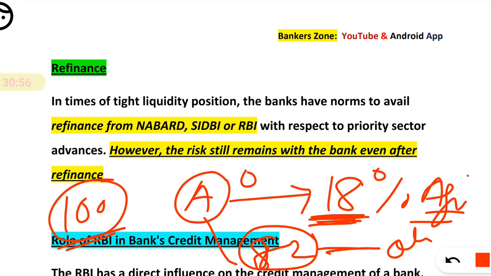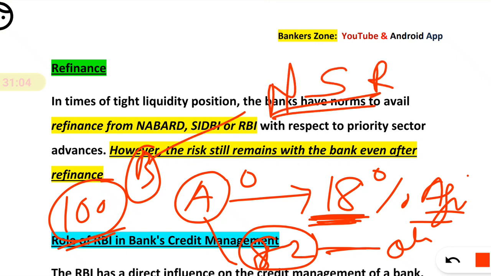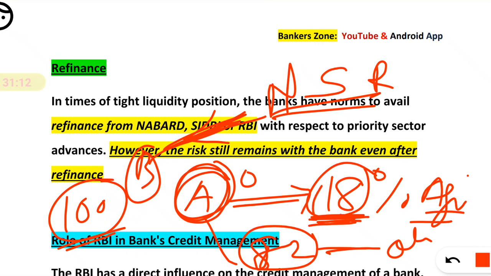And the bank is now having a problem of liquidity, so the bank will go to either NABARD, CDB or RBI, and will say that as per your rule I have given agricultural loans of 18 rupees, that is 18%, to farmers, that's why there is a problem of liquidity. Then NABARD, CDB or RBI will consider the request of the bank and say, okay, it is as per our direction.